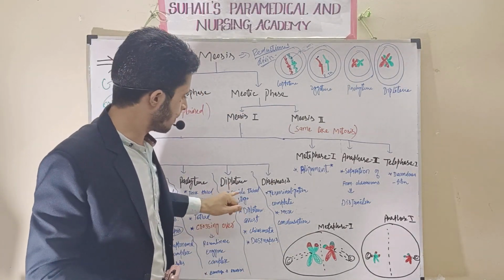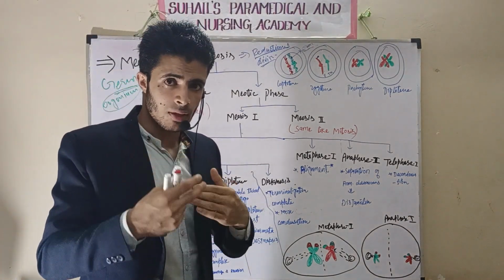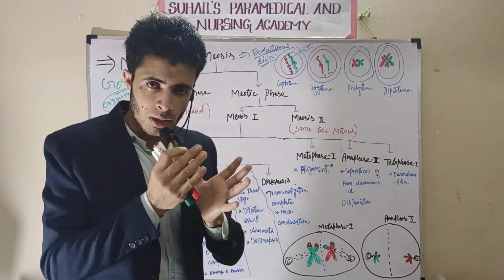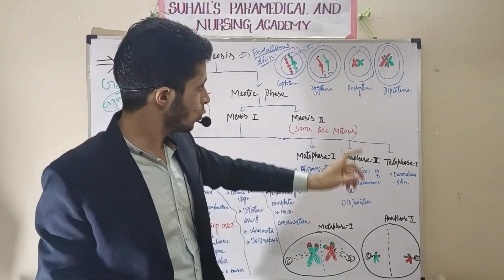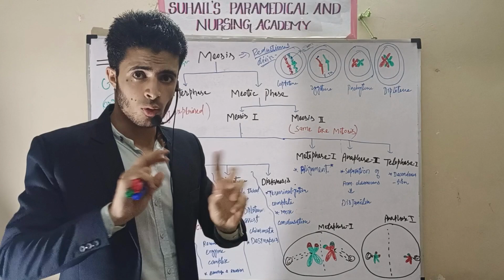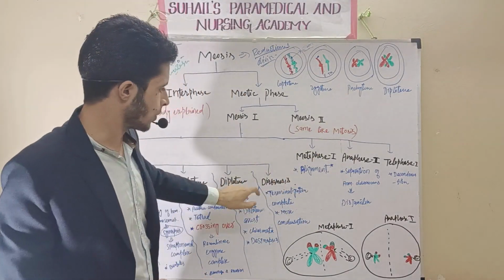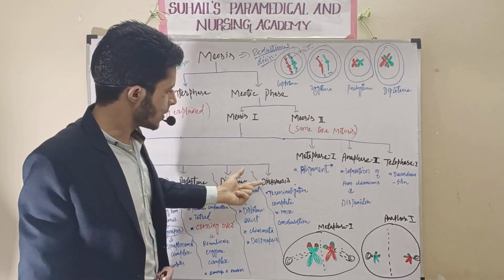So there will be the start of termination. The two homologous chromosomes will try to go away from each other, but they are not going yet. That is called termination of diplotene. Another stage is called diakinesis.